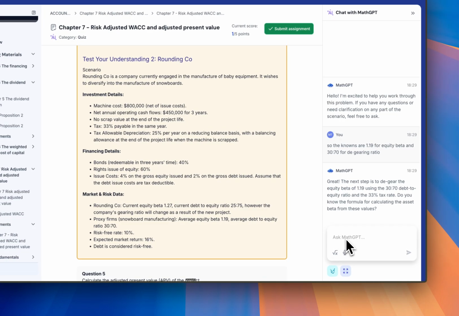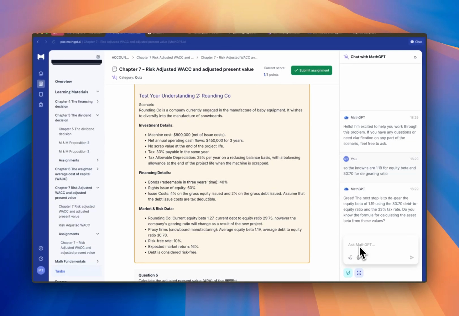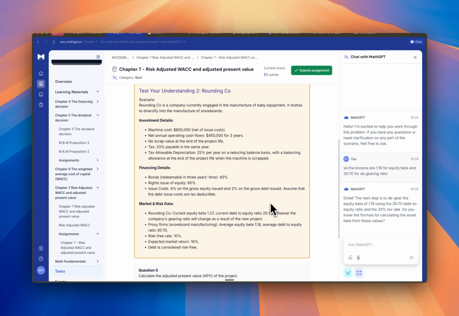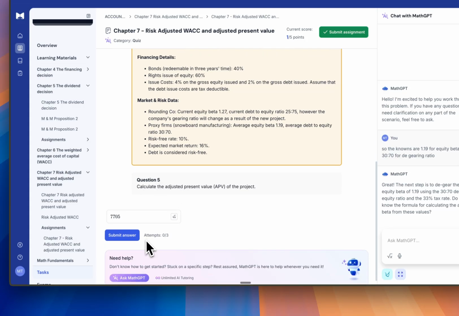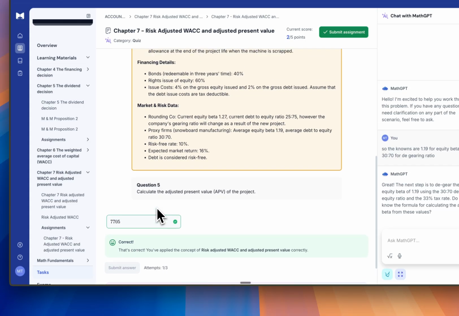so we can go ahead and try and solve this. It looks like this would require a calculator, so I've actually gone ahead and solved it at the back end and figured out that the answer is 7,705.